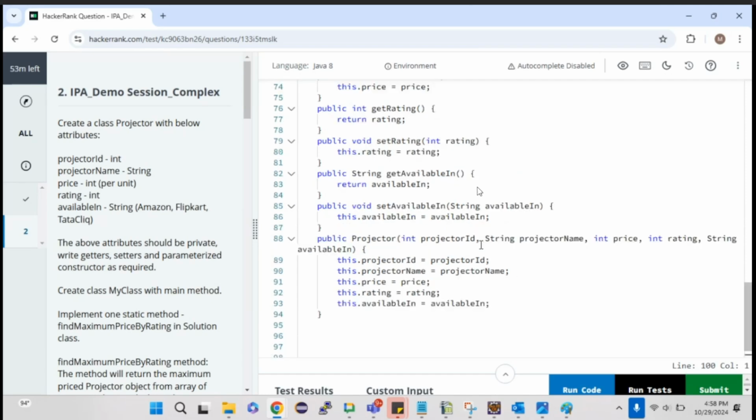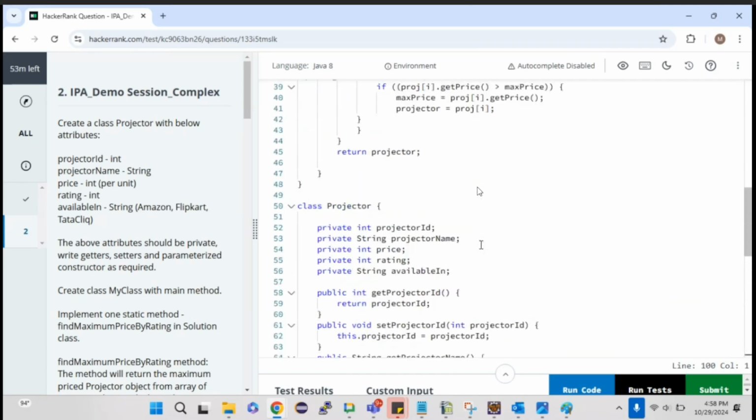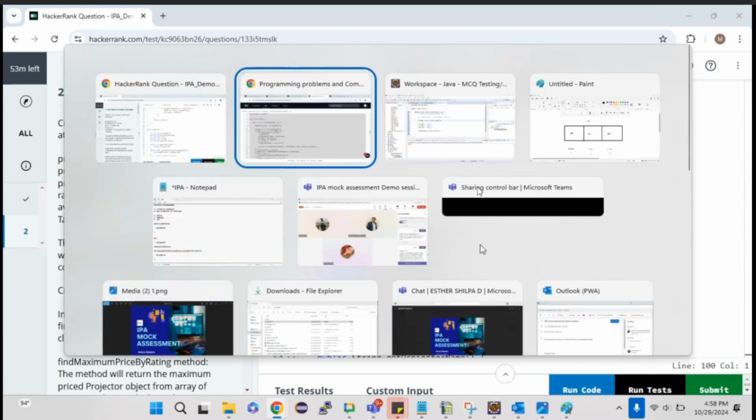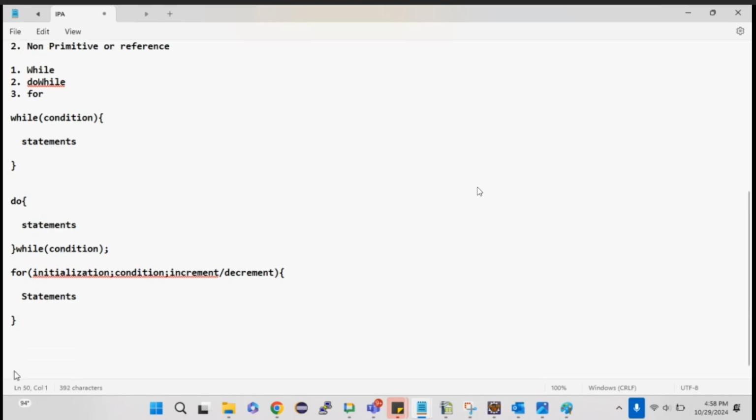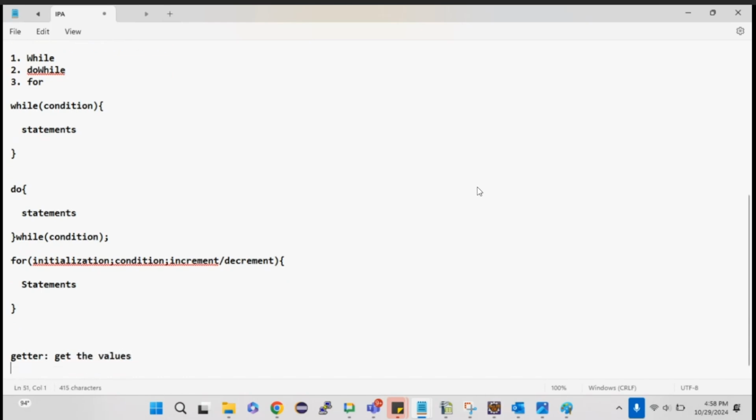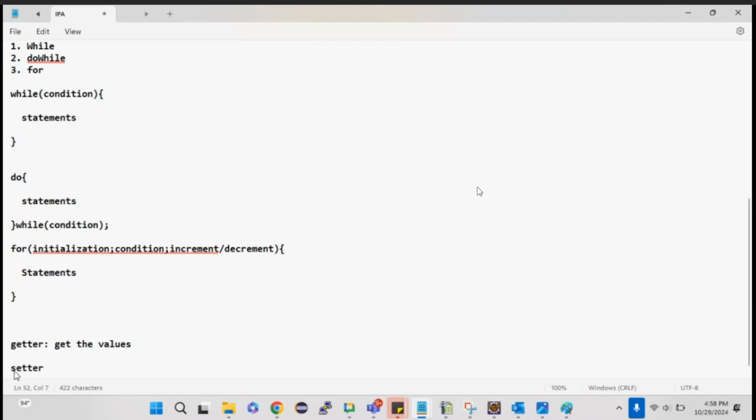So let me explain what we mean by getters, setters, and constructors. Getters are used to get the value, as per the name, whereas setters are used to set or update the existing value.